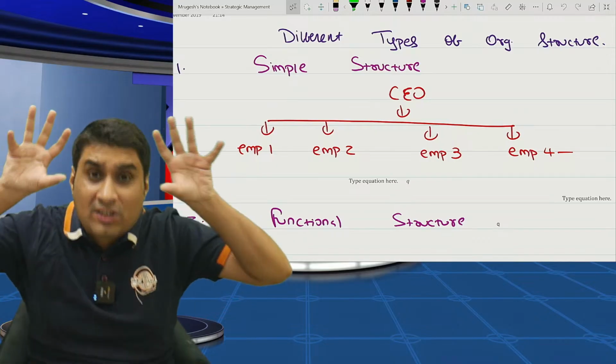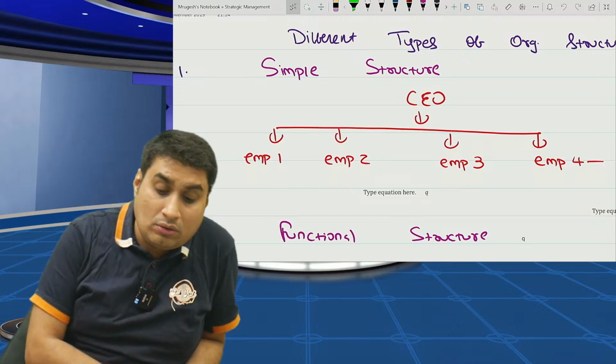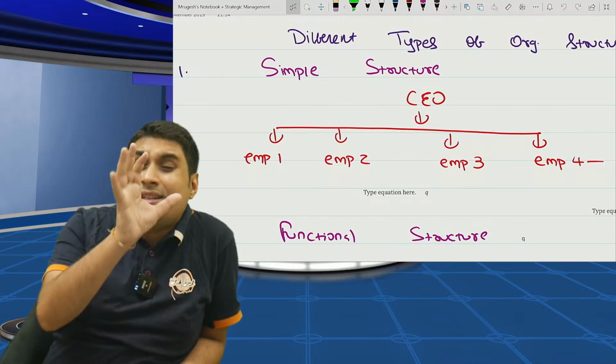And entire pressure comes on owner only. Owner is very much shocked. Arey yaar, entire work I have to do. Arey, these employees are not doing only. This is the only problem.